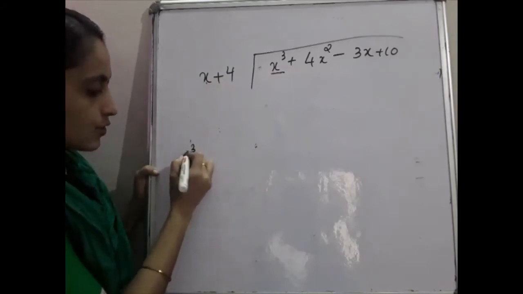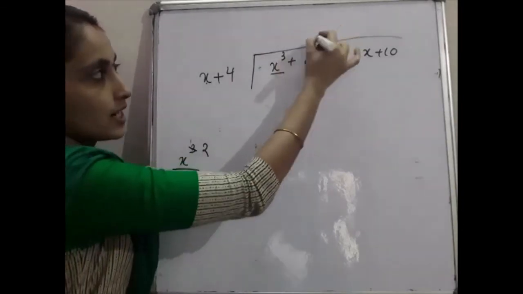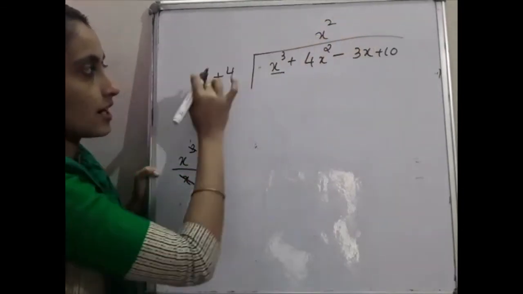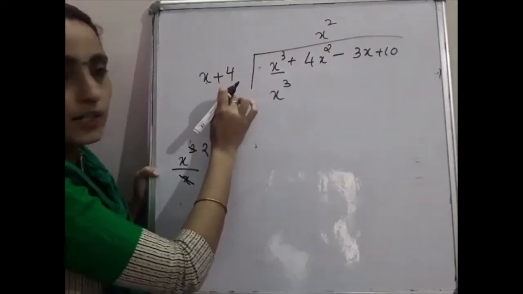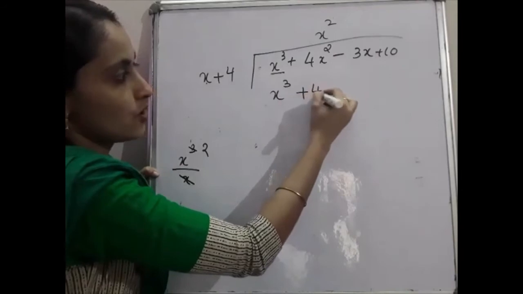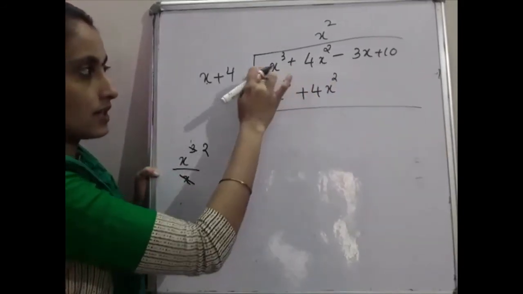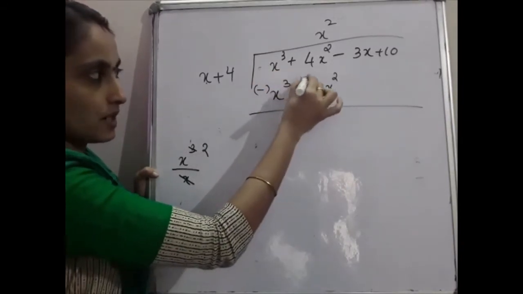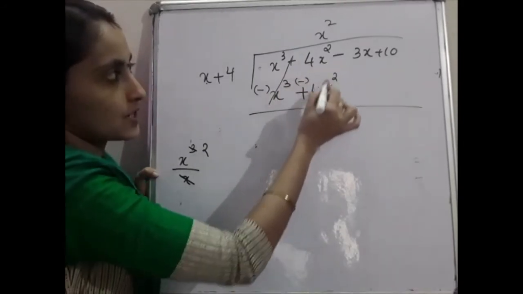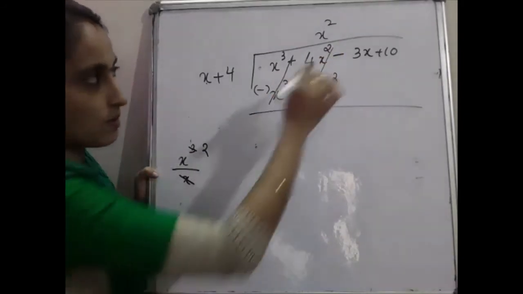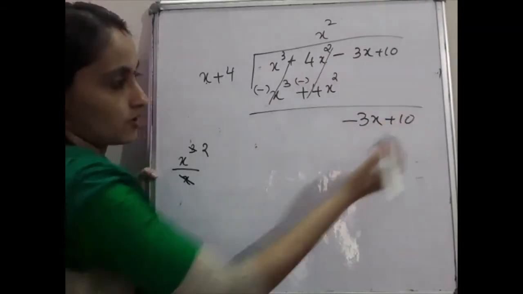So first of all, x cube by x. What is the answer? You got x square, so here you have to write x square. So x square into x is what? x cube. Then x square into 4 is what? Plus 4x square. Then changing the sign, here it becomes minus, so this will be cancelled. So plus 4x square and minus 4x square will again be cancelled. So remaining is what? Minus 3x plus 10 we will have.